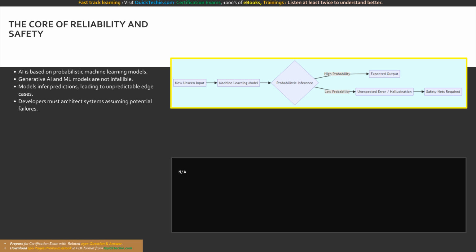the core intelligence. In practice, building for reliability and safety involves implementing extensive error handling, fallback mechanisms, and validation routines within your application code. When your client application makes a REST API call to a model endpoint, the resulting JSON payload must be parsed and strictly validated. If the output violates schema requirements or contains unsafe anomalies, the code must gracefully default to a safe state. Observe this diagram comparing inputs to probabilistic inference. It clearly visualizes how a machine learning model can generate both expected outputs and unpredictable errors, necessitating strict safety nets.